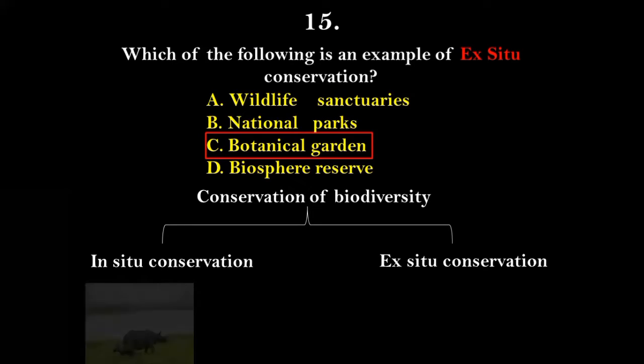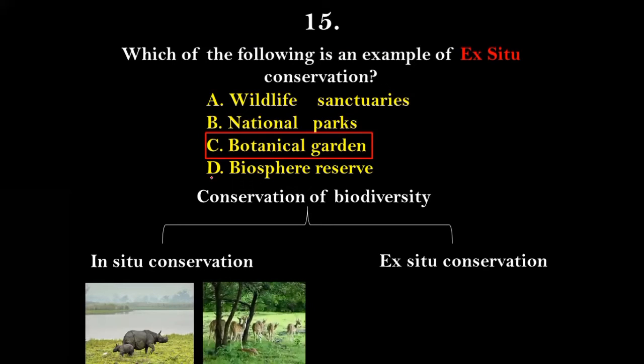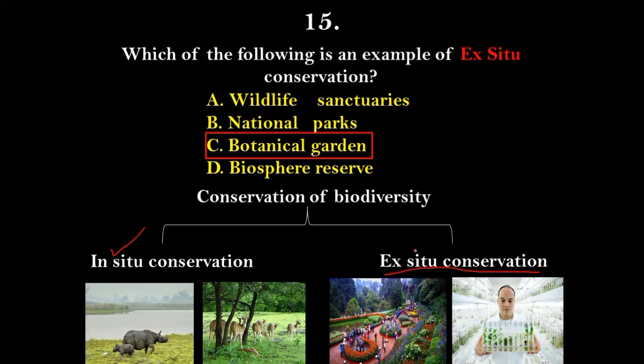In situ conservation refers to those types of conservation which are done without constant human care or constant human intervention. Such examples can be a national park, wildlife sanctuaries, or biosphere reserves. Whereas on the other side, ex situ conservation is done with proper human care or proper and constant human surveillance. For example, it can be a botanical garden, a gene bank, or a seed bank. So this is the difference between in situ conservation and ex situ conservation.